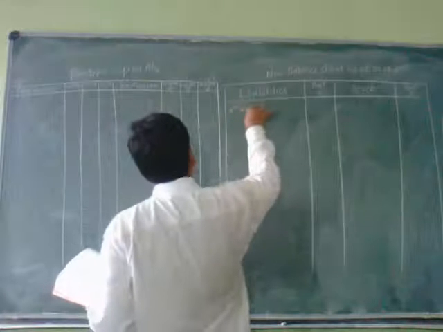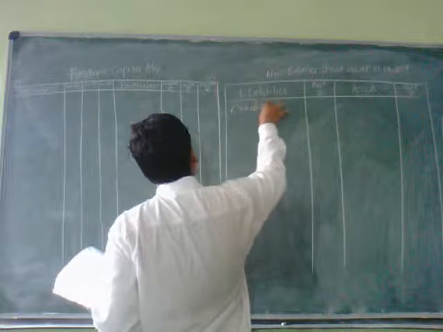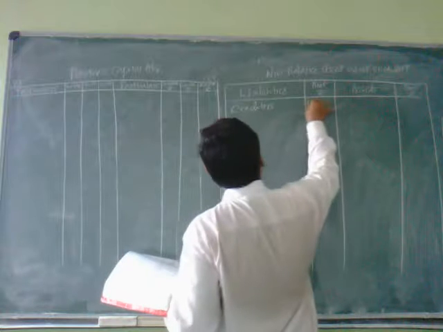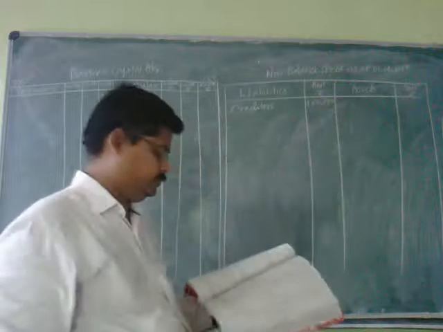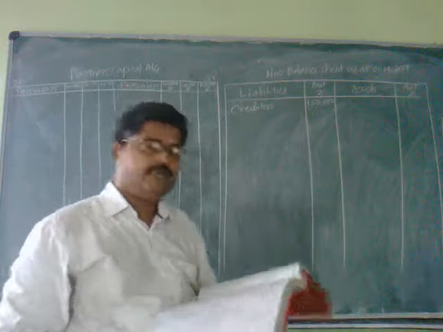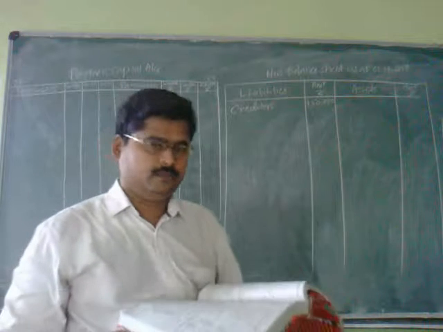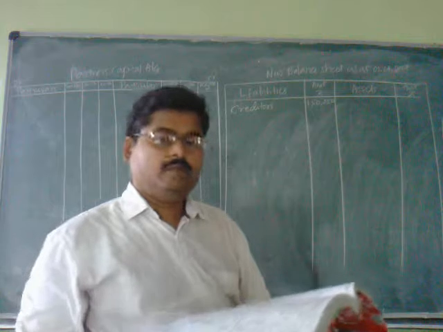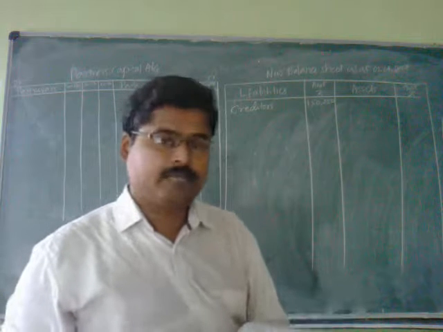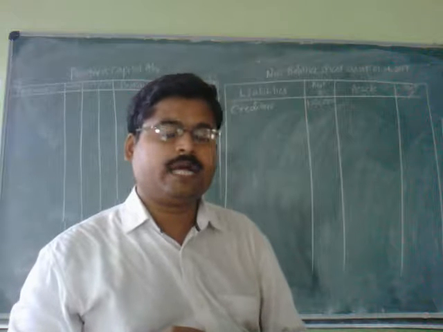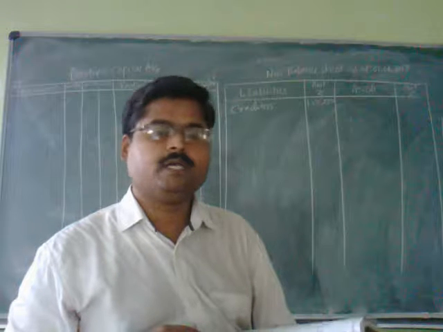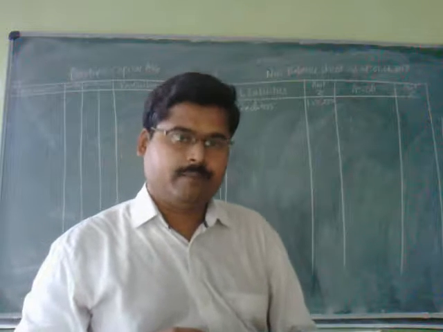Creditors 1,50,000, and next thing will be the general reserve, but after that capital balances of Surekha and Sunita have been given. Those are related to the partner's capital account. Both the items are related to the partner's capital account.